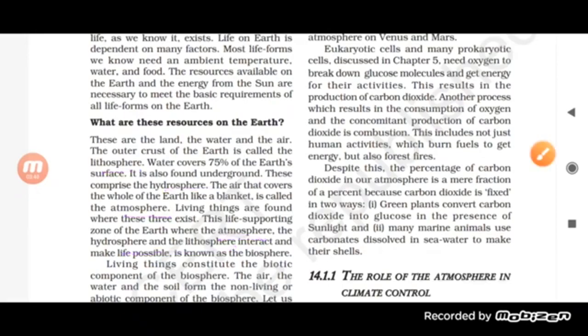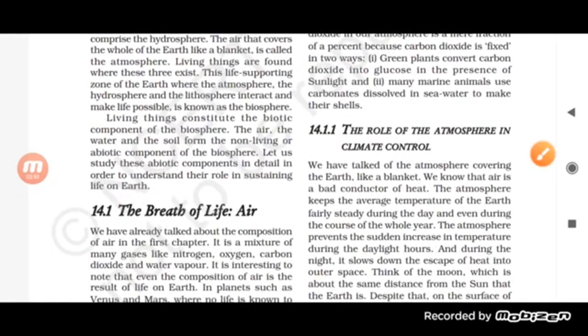Now here, living things constitute the biotic component of the biosphere. The air, the water and the soil form the non-living or abiotic component of the biosphere. When we talk about our nature, students, nature consists of two components.